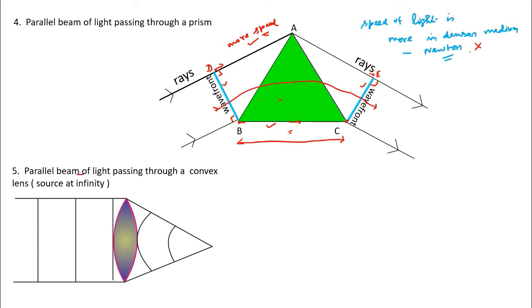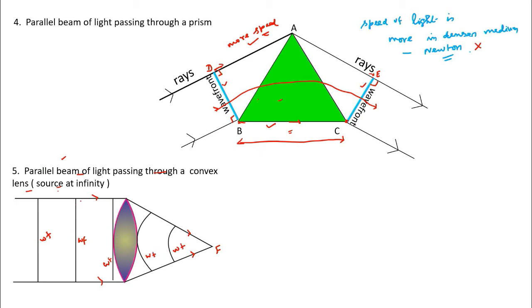Now, a parallel beam of light passing through a convex lens, assuming the source at infinity. Of course, a parallel beam means you can take the source at infinity. This is the ray, converging, say, at the principal focus. This is the lens. See, this coloring and all is just for the diagram's sake. Don't take these to be the colors in reality. Now these are the wavefronts. This is a wavefront. I write WF to represent wavefront.